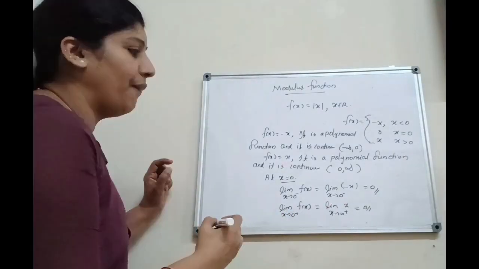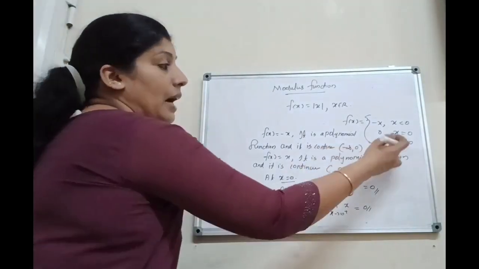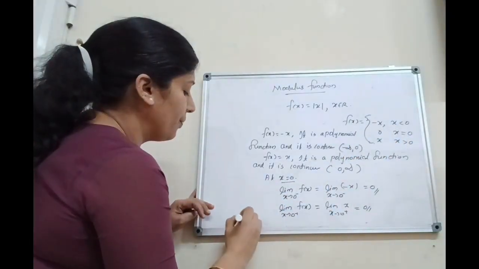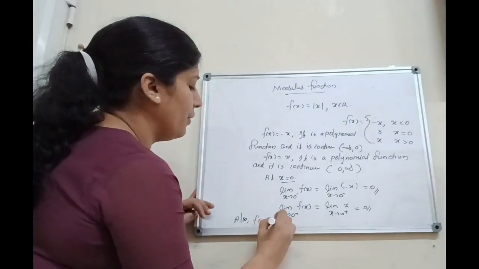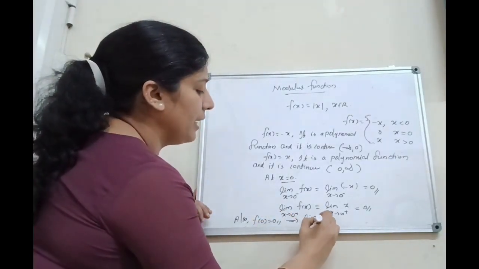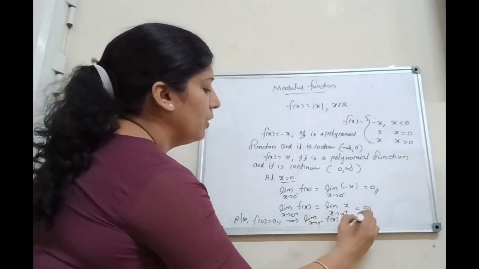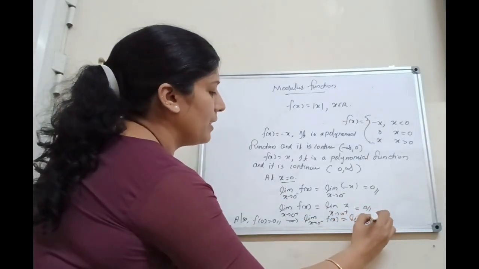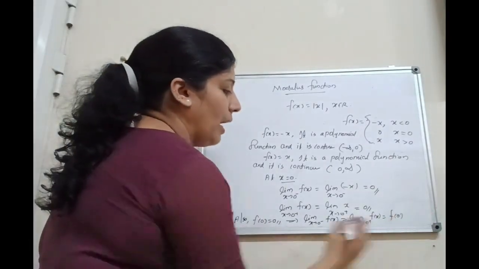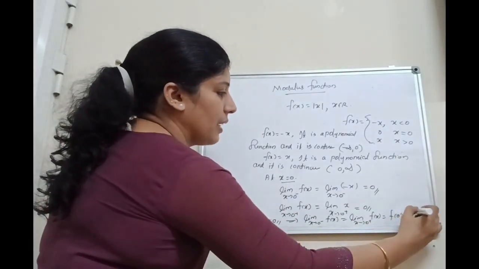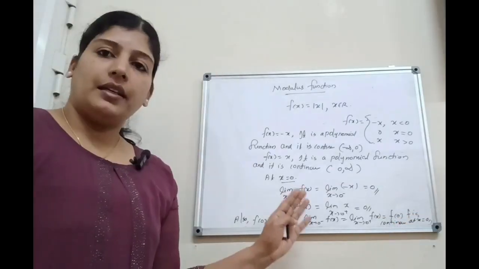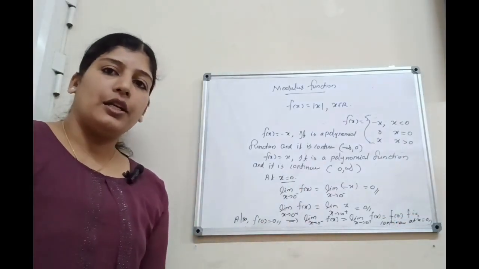Next, we can check at f of 0. What is the value of f of 0? At x equal to 0, f of 0 is equal to 0. That implies limit x tends to 0 minus f of x equal to limit x tends to 0 plus f of x equal to f of 0. Therefore, all are equal. That means f is continuous at x equal to 0. That is, the modulus function is always a continuous function.